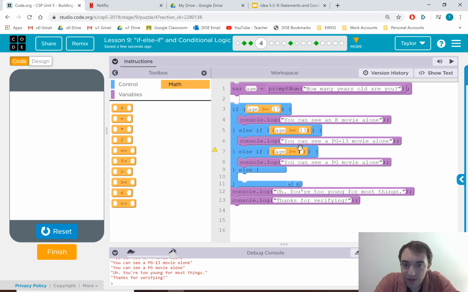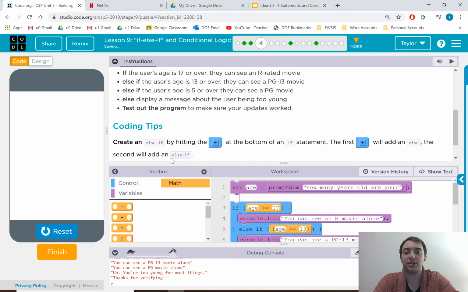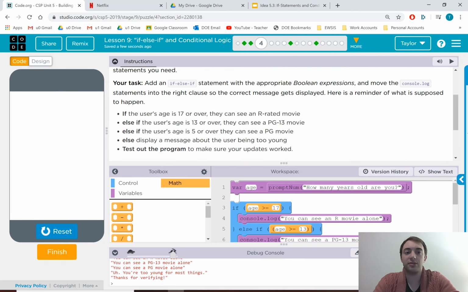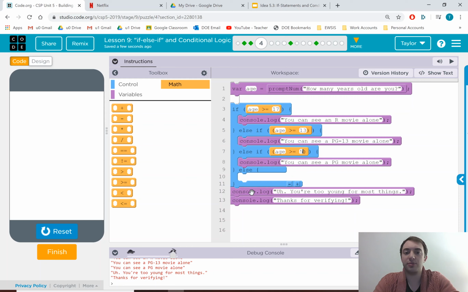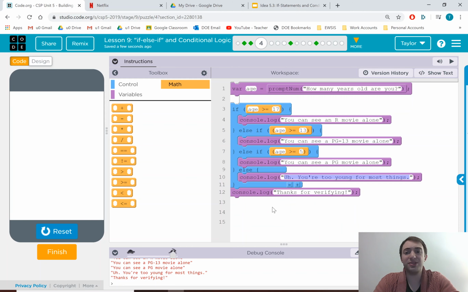They could have a swear in them. I don't even know if that's true. If it's greater than 5, I'm just checking the instructions. The instructions for these are pretty good. 5, you can see the PG movie. And then otherwise, you're too young for most things. I don't even know how you're reading this right now.